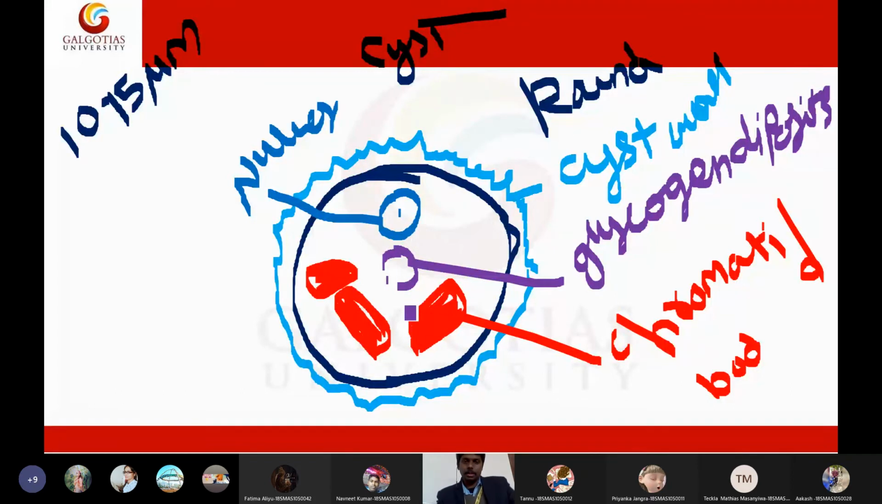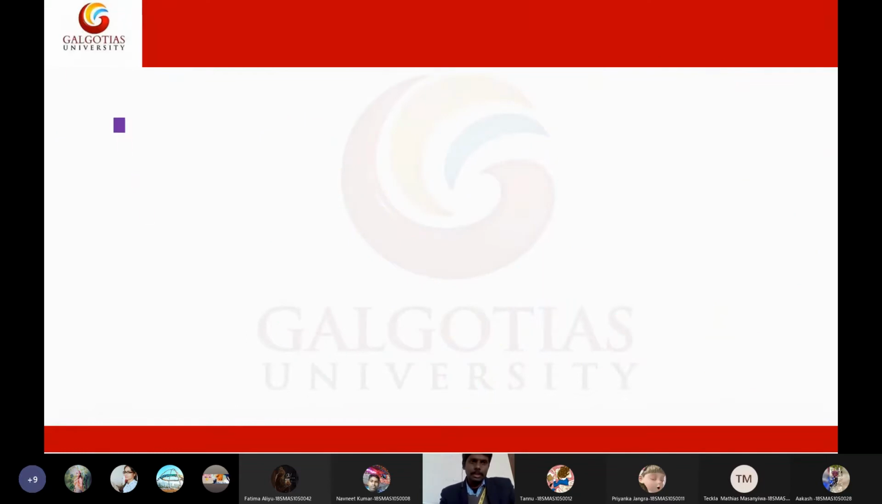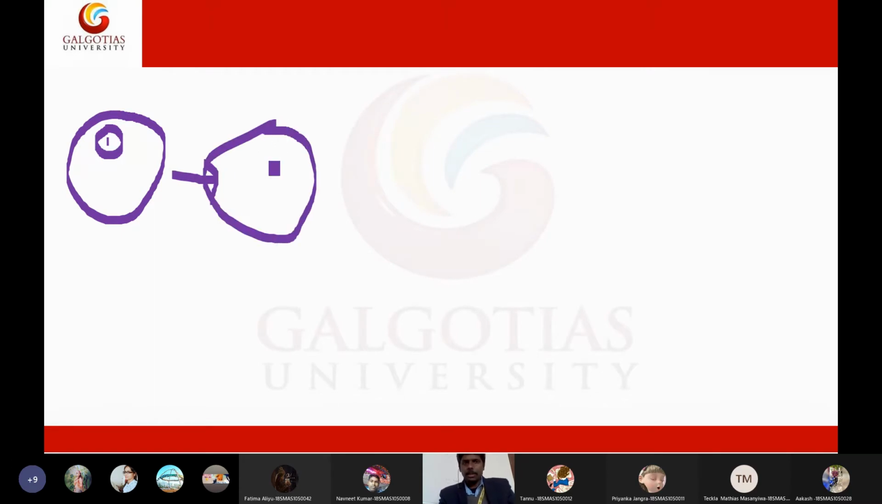After the cyst, if the conditions are favorable, this cyst will become baby trophozoites. Now let us see how it will transform. I'm keeping the diagrams very simple. So this is a cyst. It has a nucleus, and this nucleus will start dividing. Now it will become a binucleated nucleus. Even at this stage you will see chromatid bodies, but you won't see glycogen deposits. This is called a binucleated cyst.